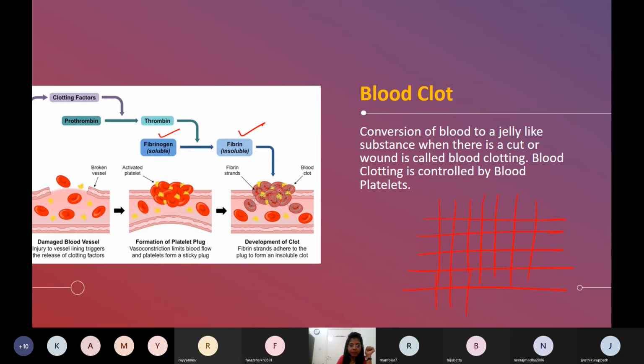In this picture there is a blue color network, if it is visible to you, I don't know. That blue network in this picture is the fibrin mesh, the fibrin network. In this fibrin network, the bigger cells, RBC, WBC, and bigger protein molecules get entangled and cannot come out. So we say blood clotting.